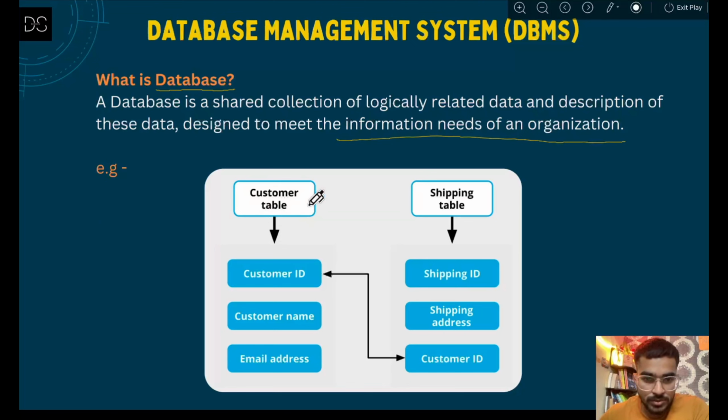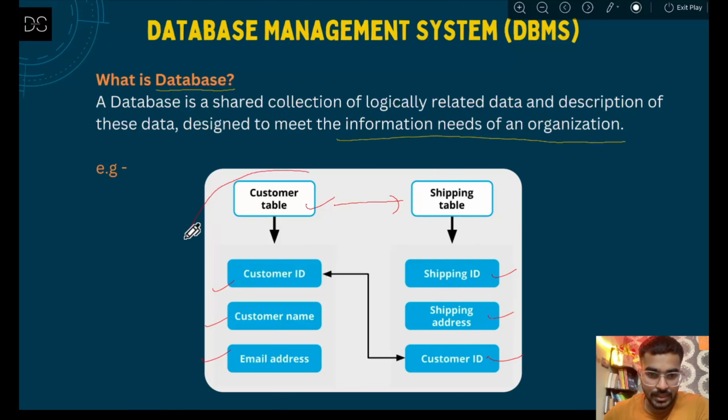So they are having some customer table. Why customer table? To store the customer ID, customer name and email address. So there are customers who are making purchases on their website. Now when the customer has made a purchase, like let's say they have ordered something, this order has to be shipped. Now the shipping detail is stored in another table, that is called shipping table. Inside that we have shipping ID, shipping address and the customer ID, to which customer this product is going to be shipped.